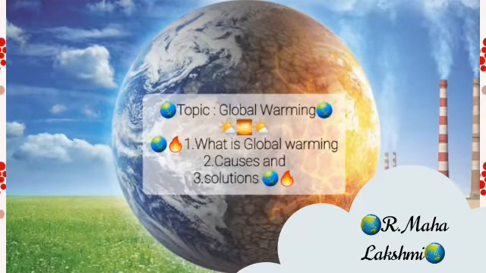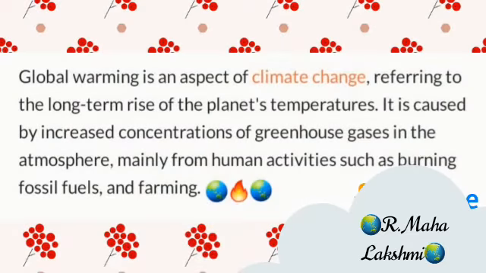Today we are going to learn about global warming. What is global warming? The causes and the solutions for global warming. Global warming is an aspect of climate change referring to the long-term rise of the planet's temperatures. It is caused by increased concentrations of greenhouse gases in the atmosphere, mainly from human activities such as burning fossil fuels and farming.